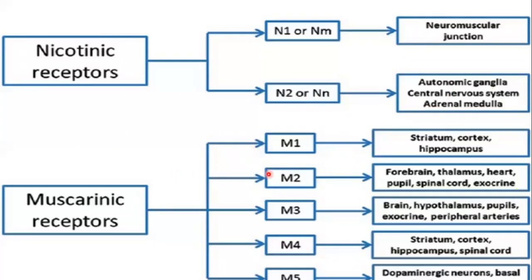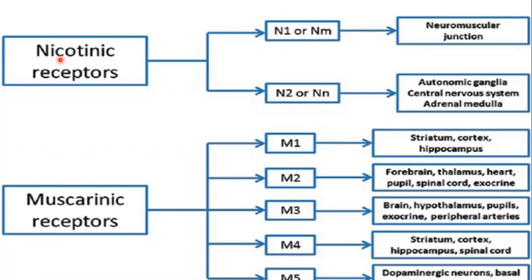We will talk later about the muscarinic receptor types and where they are located. So these are the nicotinic receptors to which acetylcholine and nicotine can bind and produce the action.